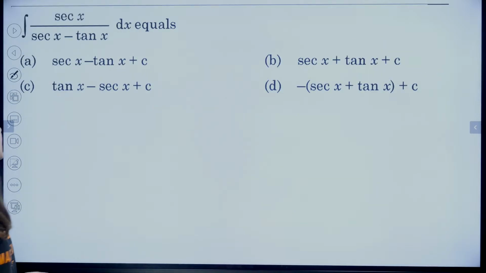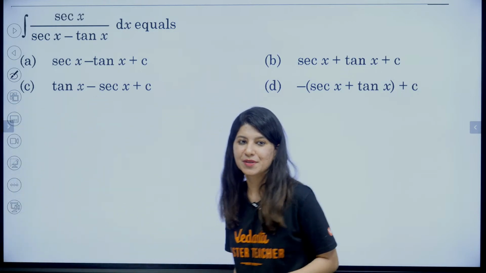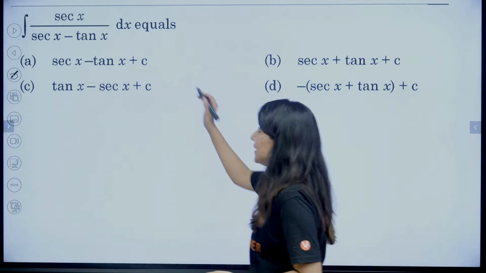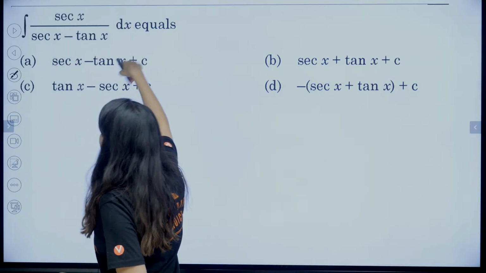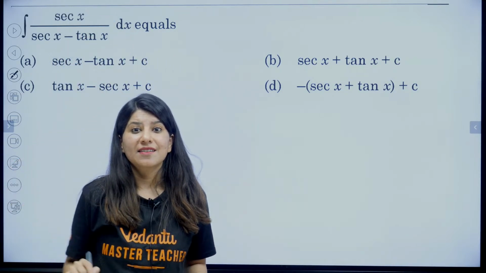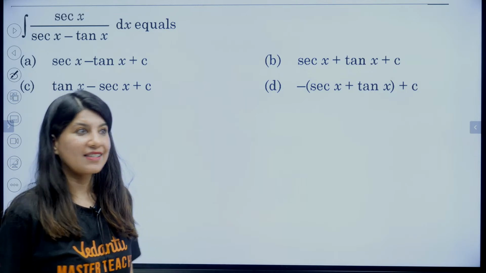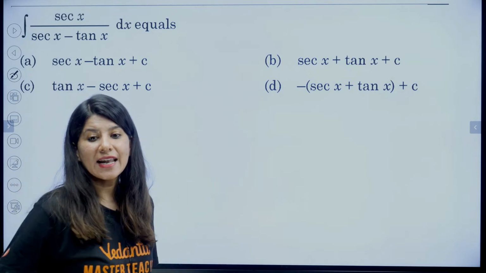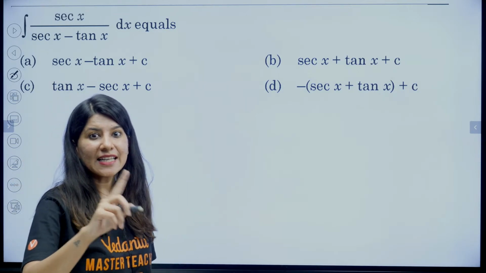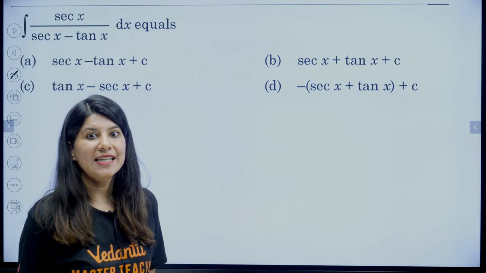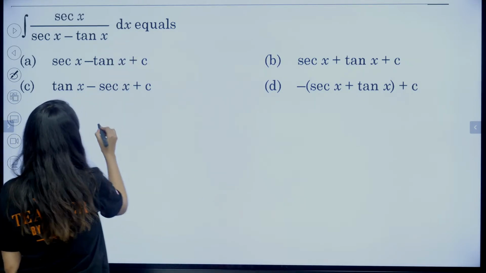Let us move on to the next question. Integral of sec x upon sec x minus tan x. How to tackle this question? We need to make use of sec x minus tan x into sec x plus tan x. So we need to multiply and divide.